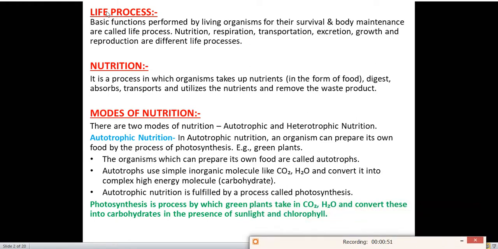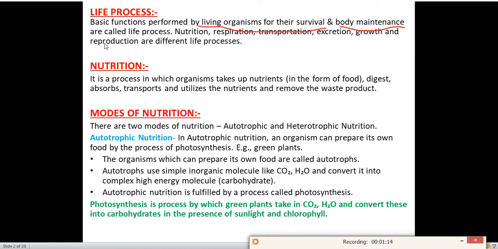Okay, the first topic of this chapter is what is a life process. What do we understand by the life process? The activities which are going on in living organisms and which are necessary for their survival and maintenance are called life processes. The basic functions performed by living organisms for their survival and body maintenance are called life processes. Every organism needs to survive.